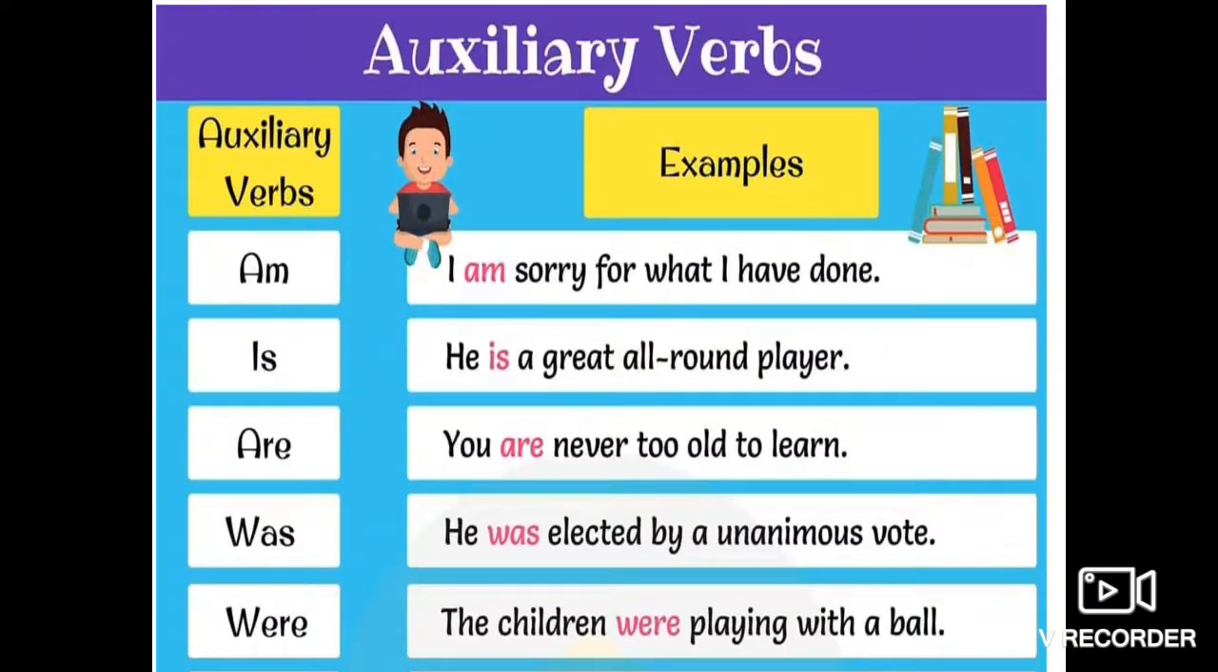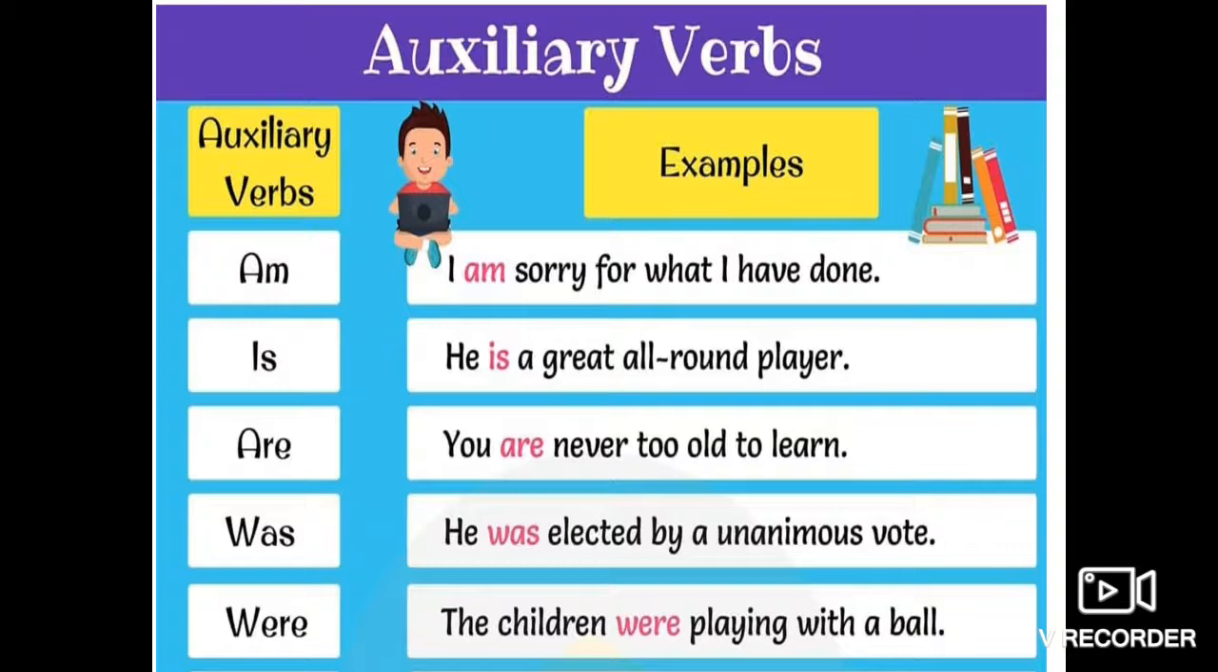Now in this you can see how these auxiliary verbs are used in a sentence. For example, am. I am sorry for what I have done. Is. He is a great all-round player. Are. You are never too old to learn. So this is the use of these auxiliary verbs or helping verbs.